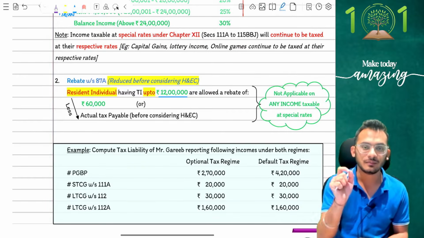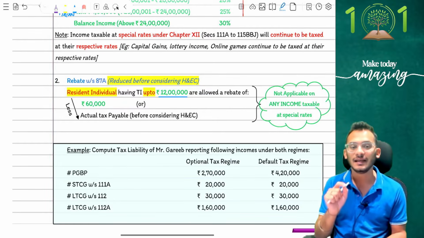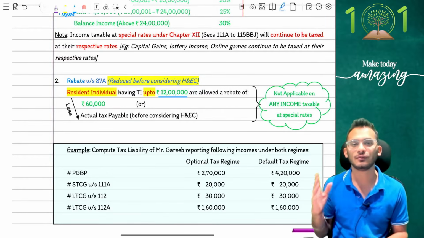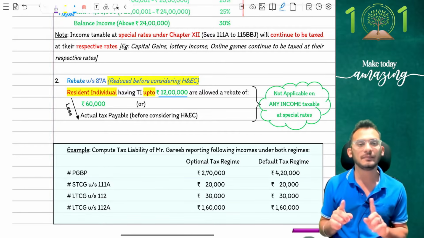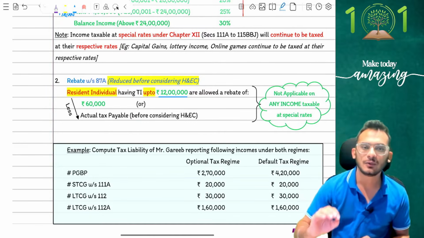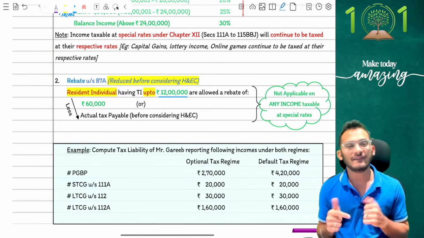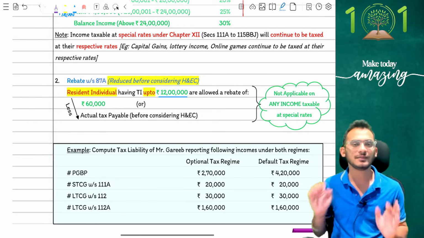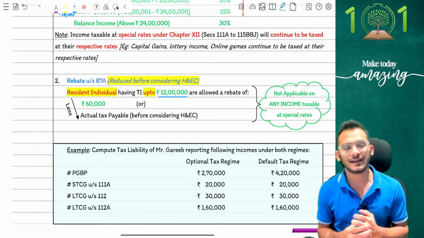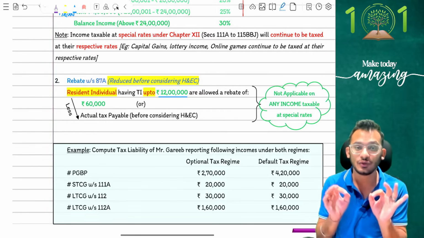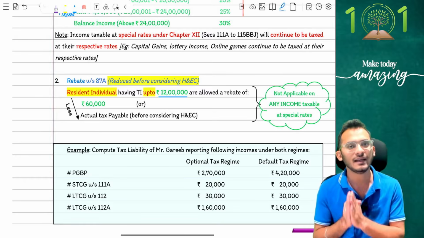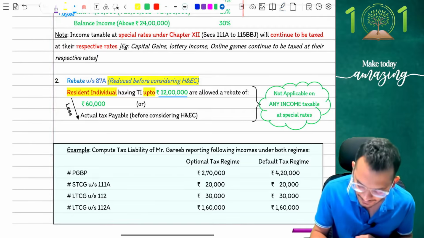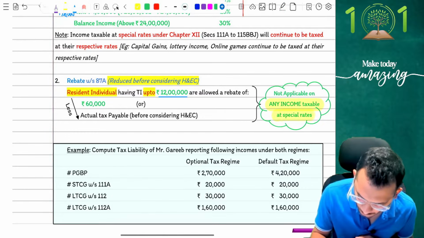Yes, the most important amendment which has come up is the change in the rebate rules. As much as you are aware about it, people, until last year, the rule was that when you want to claim rebate, you cannot claim rebate on only 112A incomes. 112A was the only income on which you could not claim rebate. Everything else was eligible for rebate, whether you were in old regime or new regime. Due to some mishaps which happened in the market on a practical level, Nirmala ma'am has decided that when it comes to default tax regime, the section 115BAC, you will not get rebate on any special incomes. The most important amendment says any incomes taxable at special rates are now not eligible for rebates.